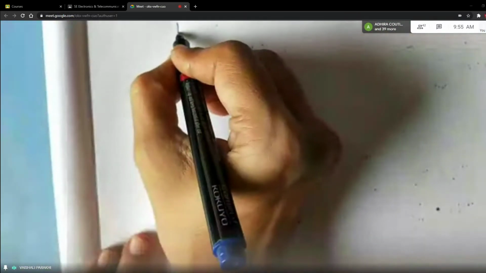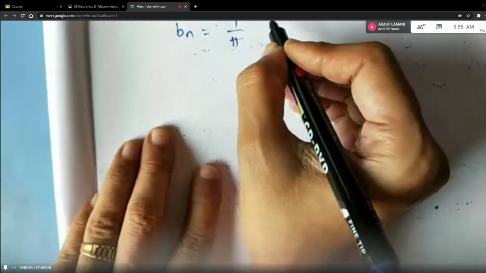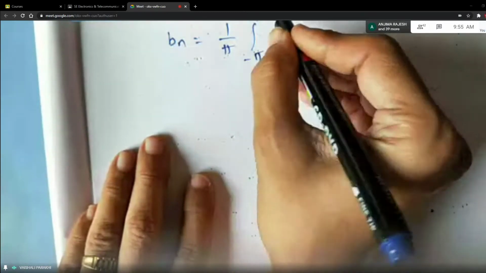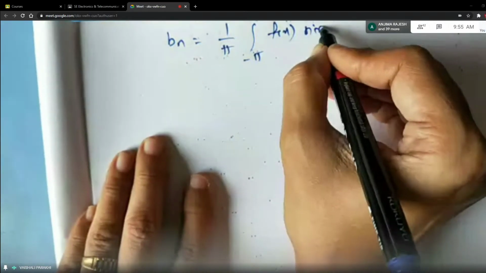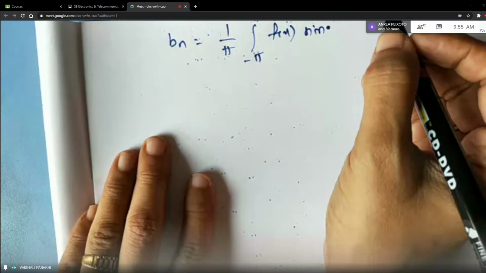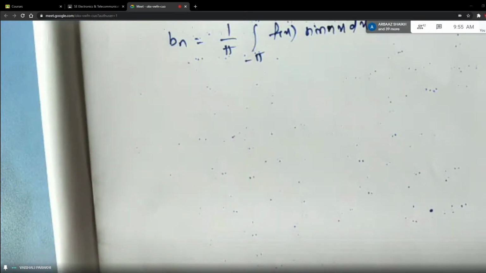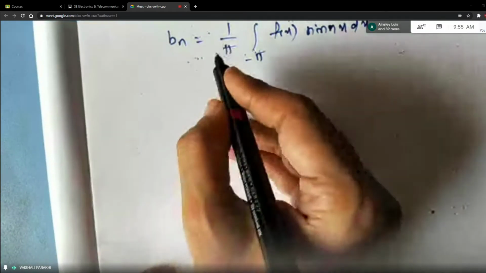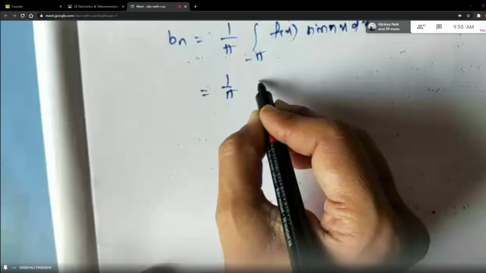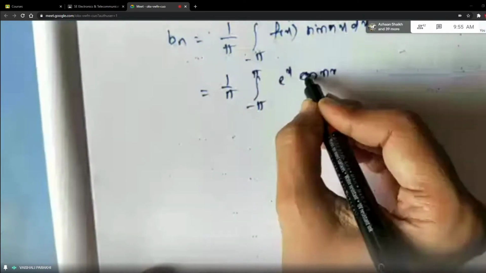So write the general formula for Bn. It is 1 by pi integral from minus pi to plus pi f of x sine of nx dx. This is formula for Bn, right? Now our function is neither even nor odd, so you have to use this function as it is. So let us replace f of x by our function e raised to x cos of nx, sine of nx dx.